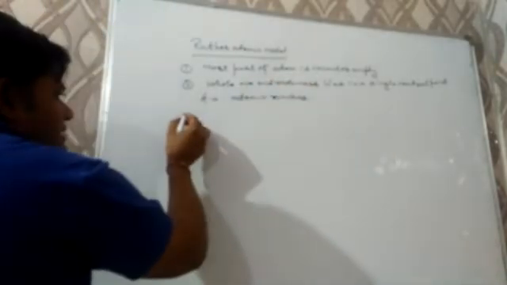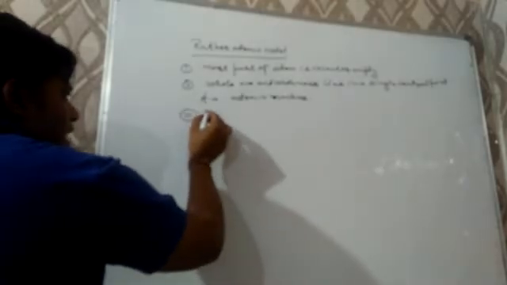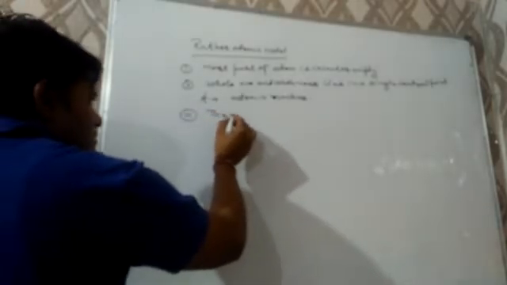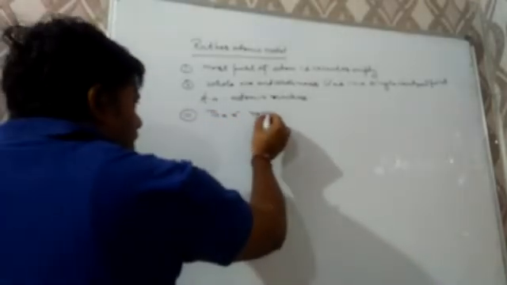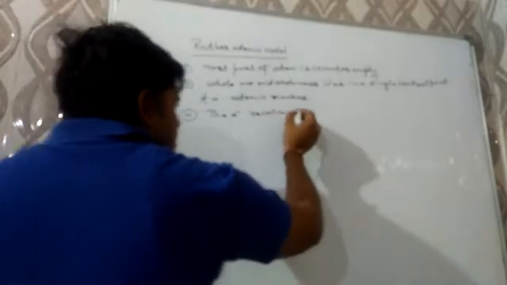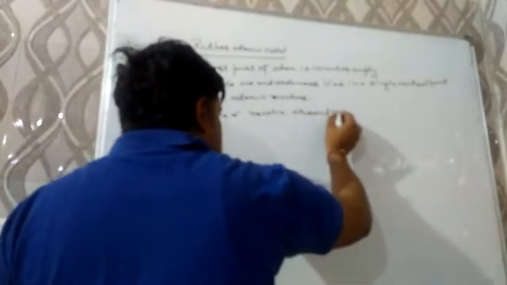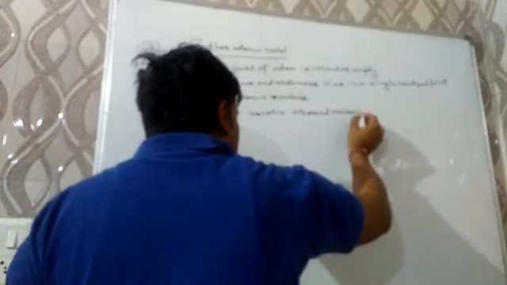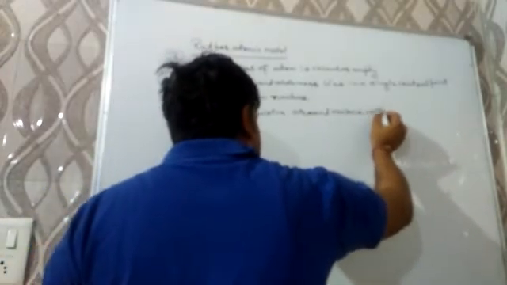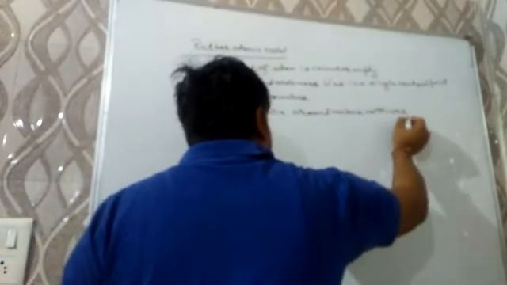And the last point is the electrons revolve around the nucleus with very high velocity.